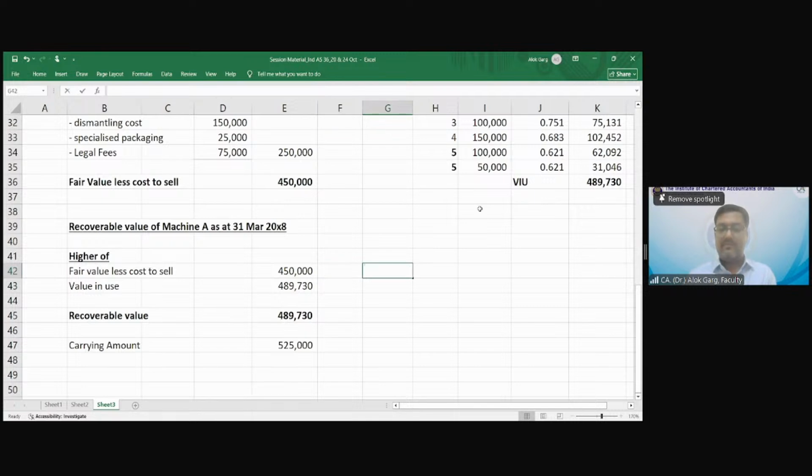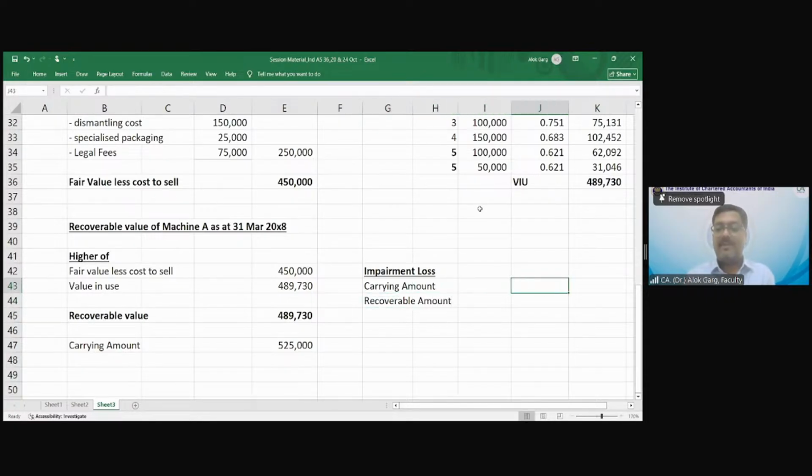Carrying amount minus recoverable amount.